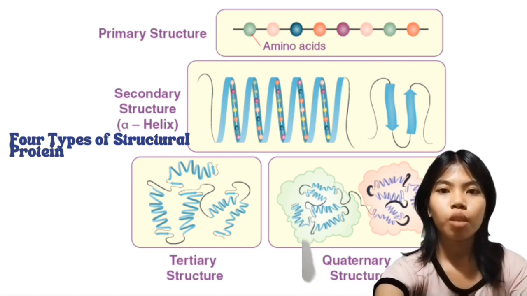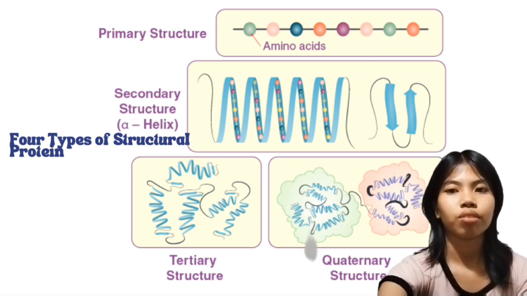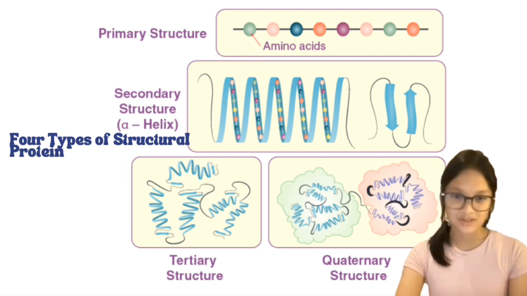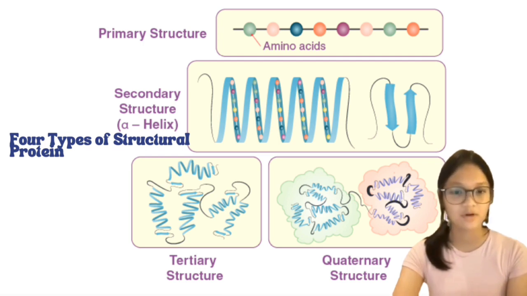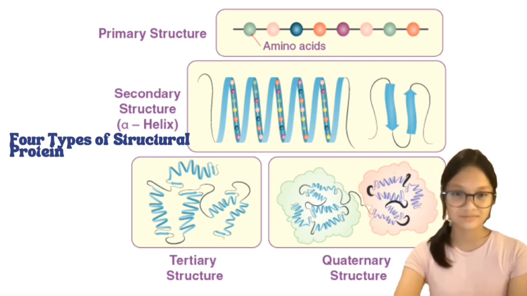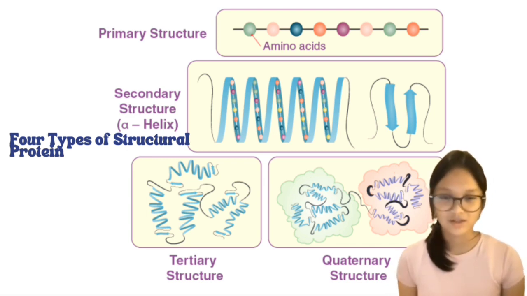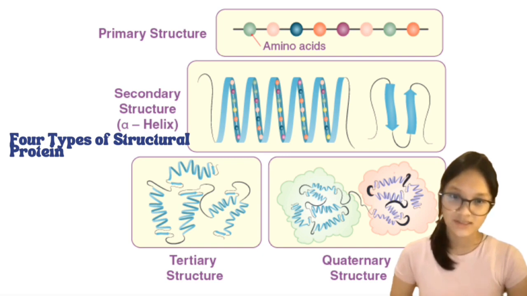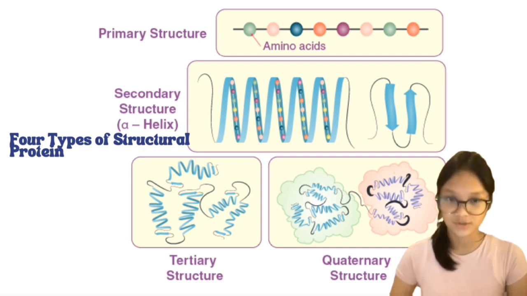For example, alpha helices are commonly found in membrane proteins, while beta sheets can form the core of certain globular proteins. The third type of structure is known as tertiary structure. It has more folding that occurs in the 3D shape of a functional protein, and this is because of the R groups, also known as side chains. So, the different R group interactions like H bonds, electrostatic forces, disulfide linkages, and van der Waals forces can influence the folding of the tertiary structure.